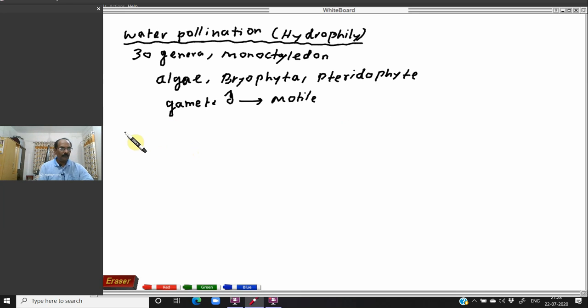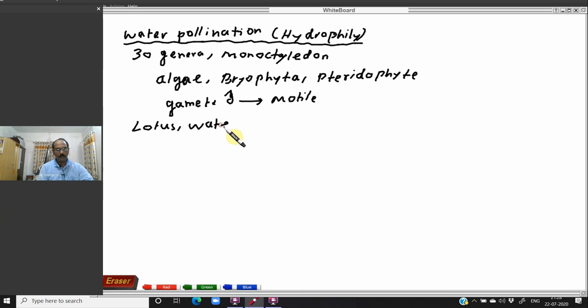Okay. Then pure hydrophytes are very few. Pure hydrophyte, because some plants which are actually hydrophytes, for example, the lotus plant. See the difference? Lotus plant and water hyacinth plant, water hyacinth.